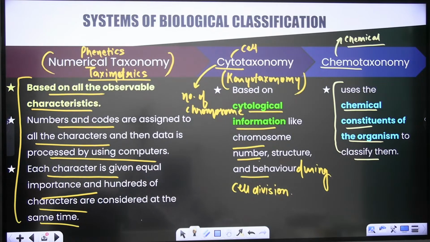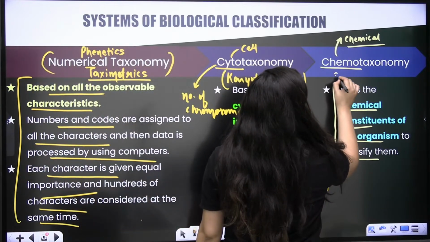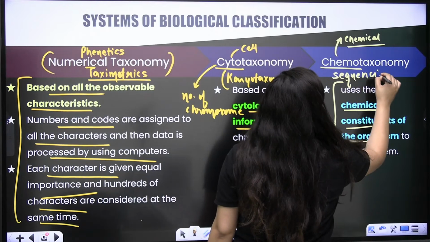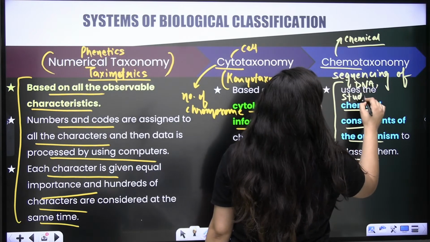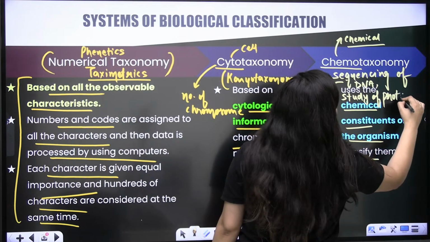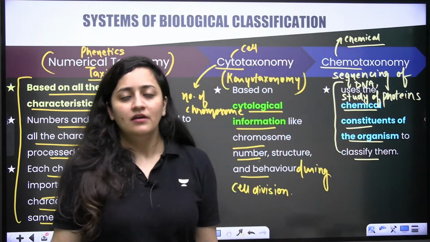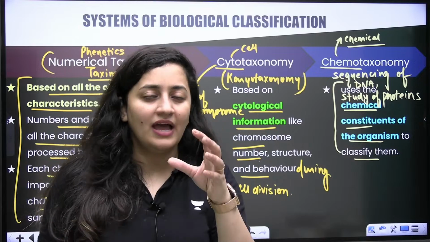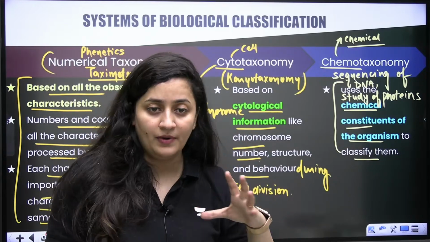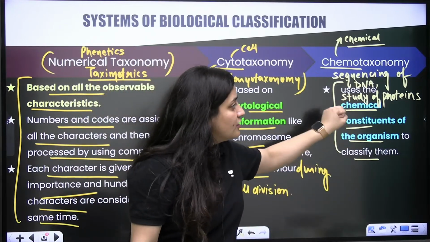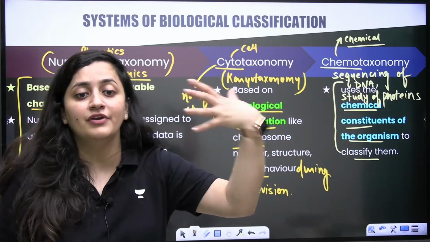Chemicals will be studied here. Even the sequencing of DNA, because we have to study the chemicals, the study of proteins, every minor detail we will consider. Obviously, it will be accurate then. The chemicals present in an organism include proteins, carbohydrates, and even nucleic acids. So we will do the sequencing of DNA, study of proteins, and study of other chemicals also.